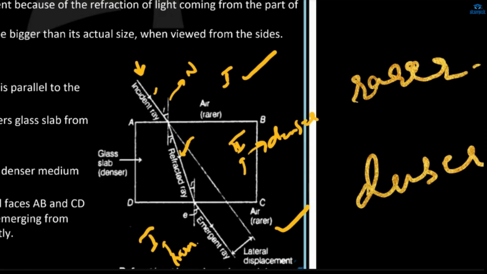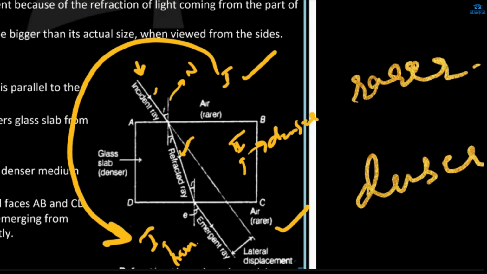These are the same medium, the first and the third medium. If you see, this medium and this medium are the same, right? These both are air. So when it gets refracted, it suffers refraction. Fine, again it will suffer refraction. In this case, this is your normal between these two media, and when the ray emerges from this glass slab, it will bend away from the normal.